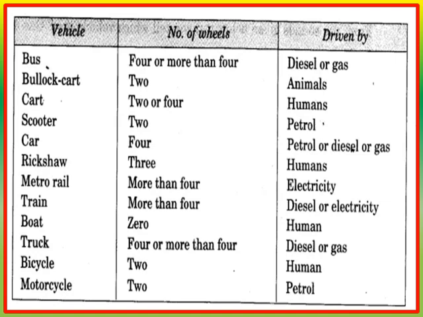The next is a motorcycle. A motorcycle has 2 wheels and it is driven by petrol. So children, here we saw the names of some vehicles and the number of wheels required to run those vehicles and also how those vehicles are driven.